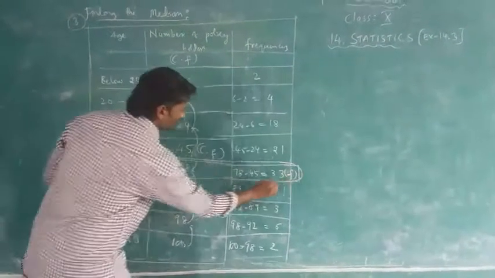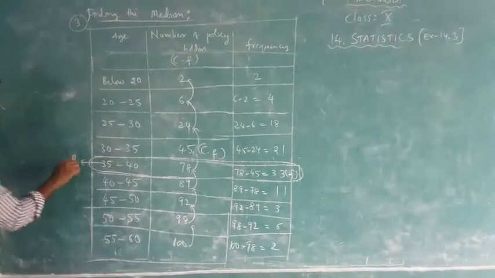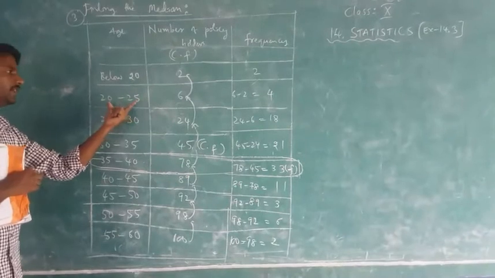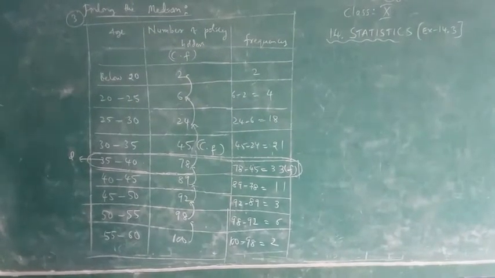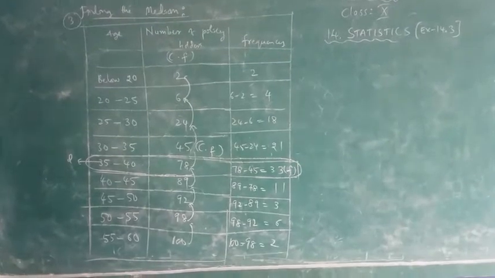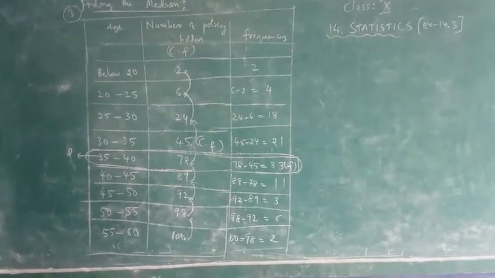The N value, highlight this box, you want this box here. In this, the N value will be 35. And h, the class size for 20 to 25, is 5. Once you go to this table, we will write the values and copy the formula also. We will learn the formula.